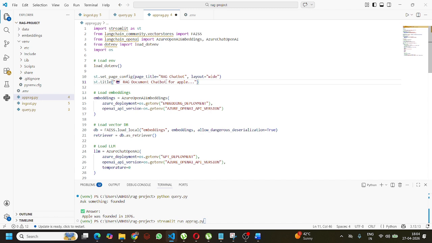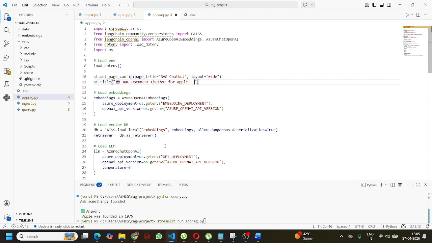This is the page title. After that, the full layout, which you can see, all the full layout is there. And then what we are going to do, we are using the OpenAI embedding format, Azure deployment, Azure version, and embedding, allow deserialization through. Now, what we are going to do, we are converting the query into vectors. Once we get a query, we will convert it into a vector and match it with our stored PDF embeddings.